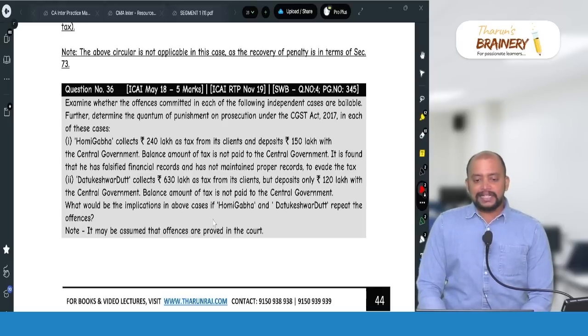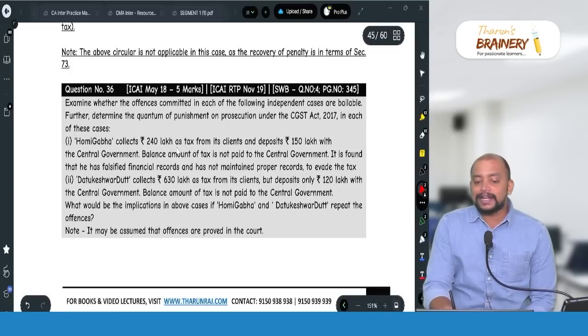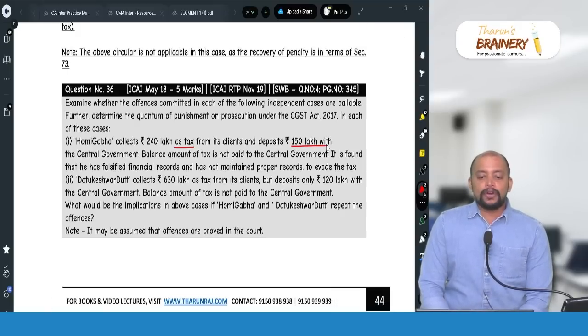Examine whether the offences committed in each of the following independent cases are bailable. Further determine the quantum of punishment on prosecution, means imprisonment, under CGST Act in each of these cases. Homi Gaba collects 240 lakhs as tax, and deposits 150 lakhs with government, and therefore what is the amount involved in the offence? 90 lakhs.